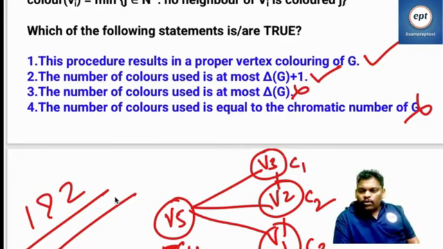Why do we want to color the graph? Because he is saying color the graph. But why do we want to color the graph? Right? He is asking, I will color. If that is the case, I will color you, not the graph.